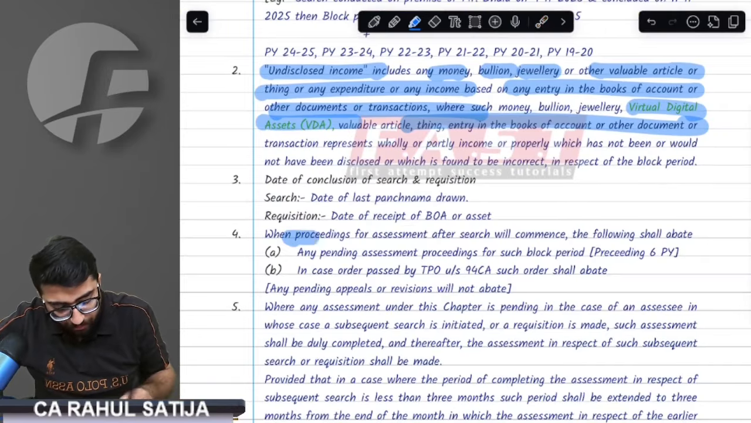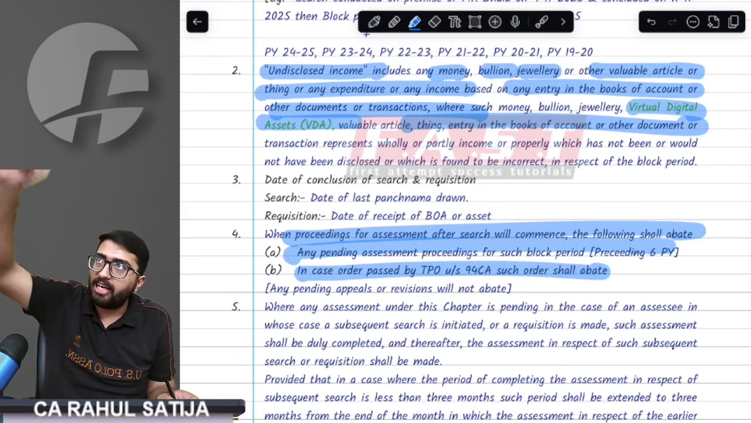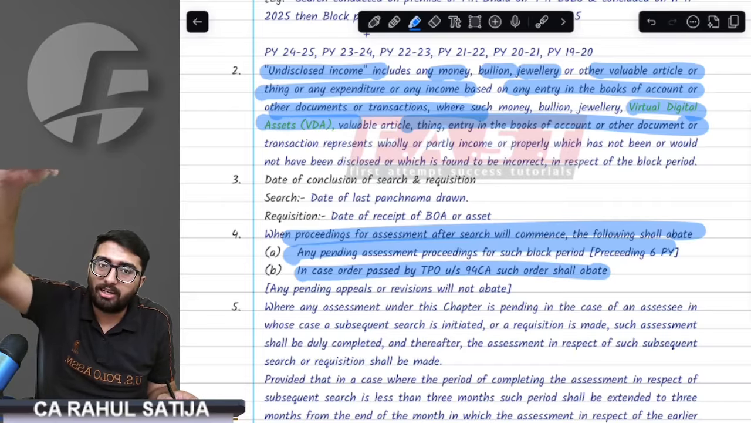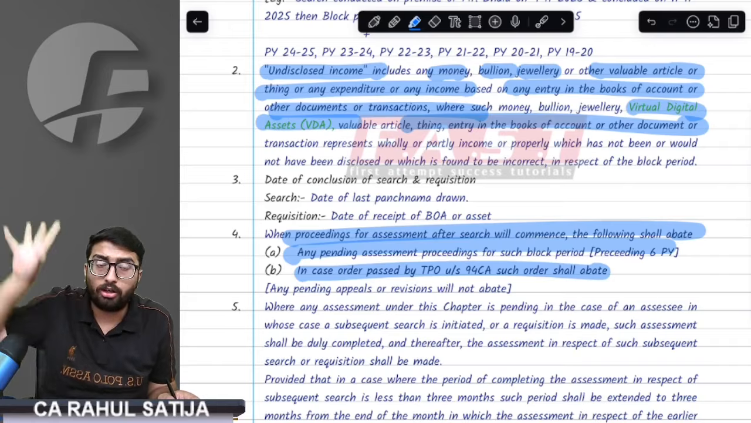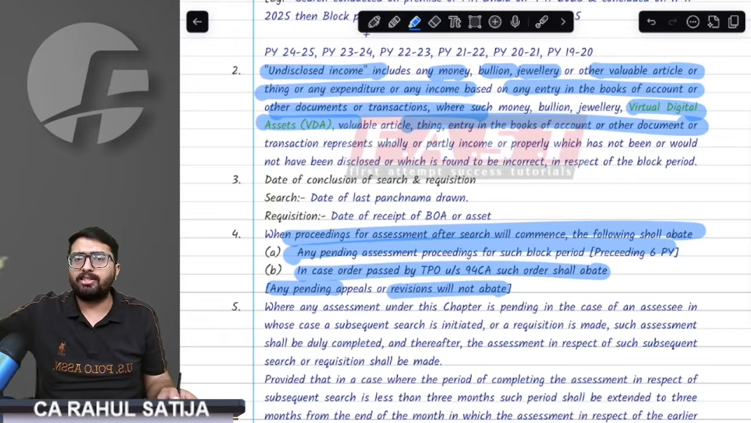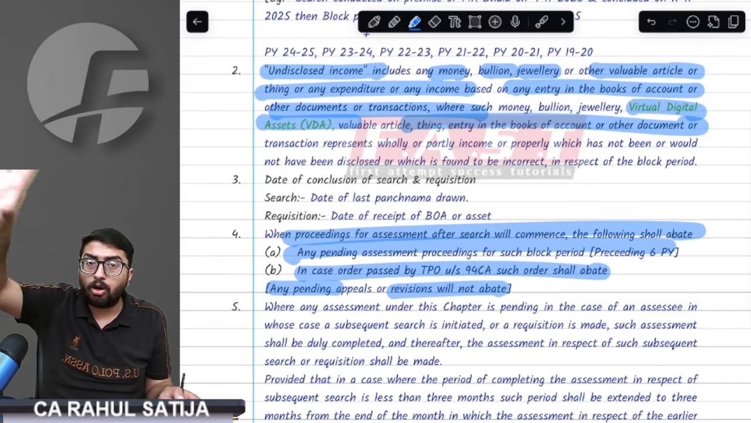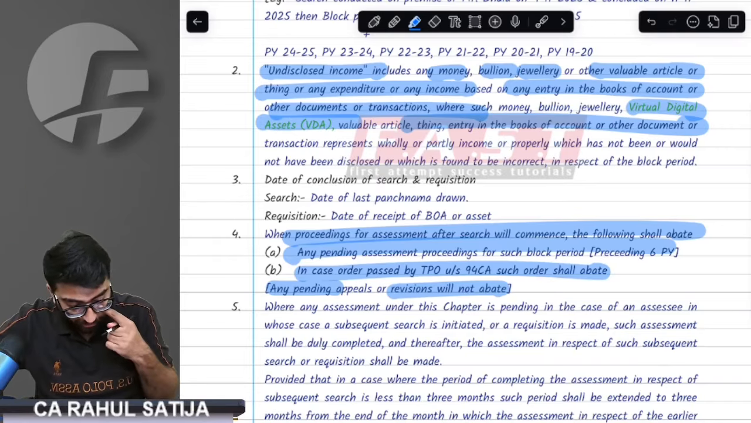The provision says whenever this abatement takes place, any of the pending assessments will abate. If any case has been referred to the transfer pricing officer, that officer will also abate and will not do anything. But if there are any pending appeals or any revision under 263 or 264, these will not abate. Pending appeals will not abate. Got it, sir?